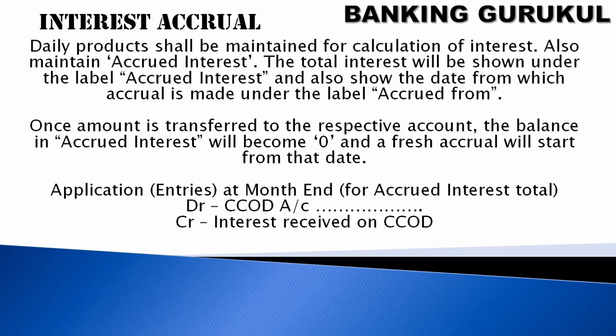Interest accrual. A daily product shall be maintained for calculation of interest. Also maintain accrued interest. The total interest will be shown under the label accrued interest, and also show the date from which accrual is made under the label accrued from. Once the amount is transferred to the respective account, the balance in accrued interest will become 0 and a fresh accrual will start from that day. The entries at month end: CC account will be debited, interest received on CCOD income will be credited.